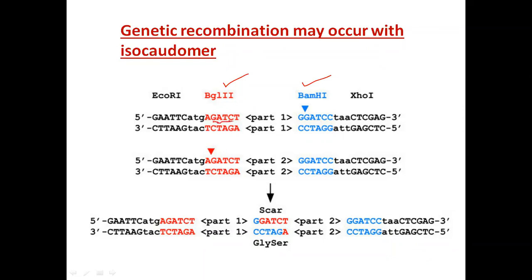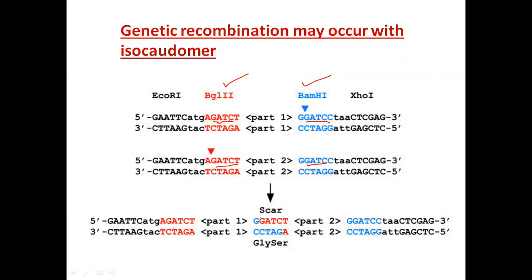BglII produces the same kind of overhangs. You see here GATC, and here also it produces GATC. BglII cuts here and BamHI cuts here, but they produce the same overhang. Now two overhangs are produced.